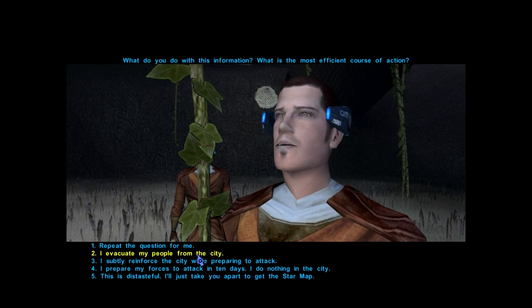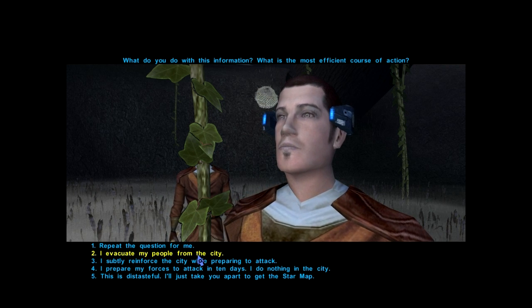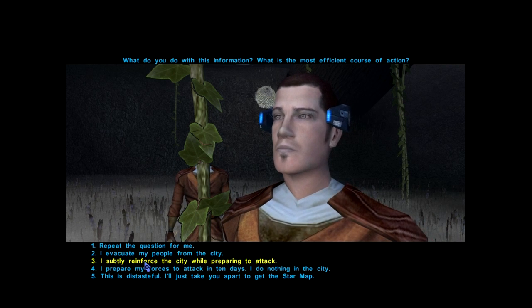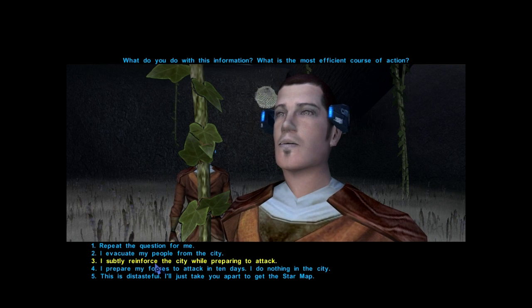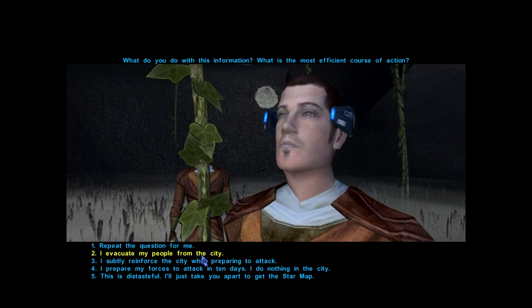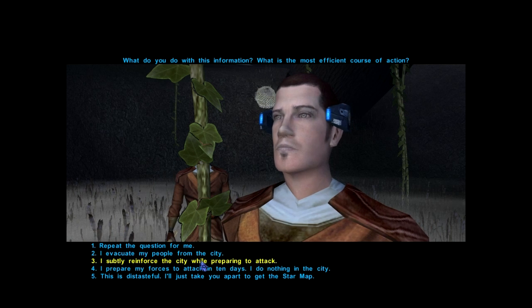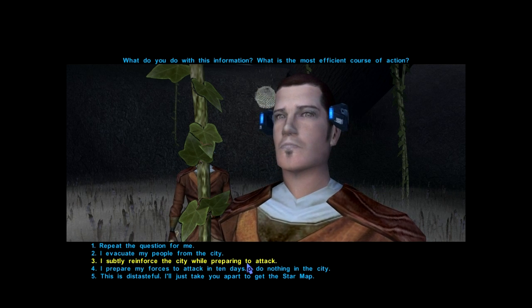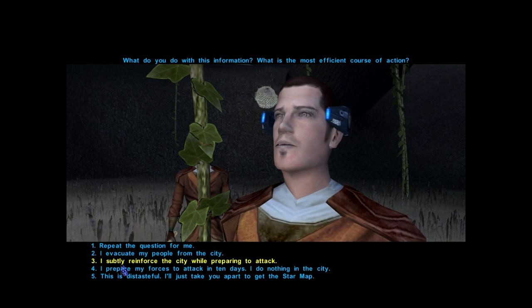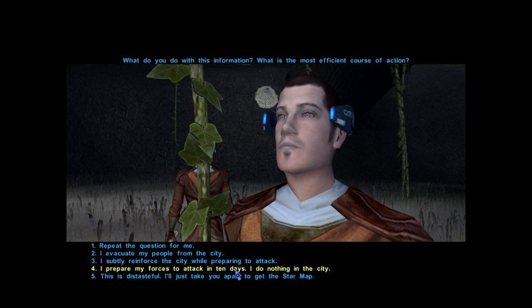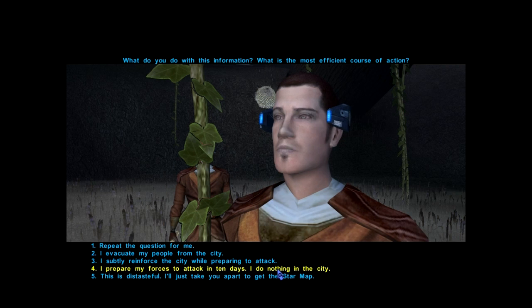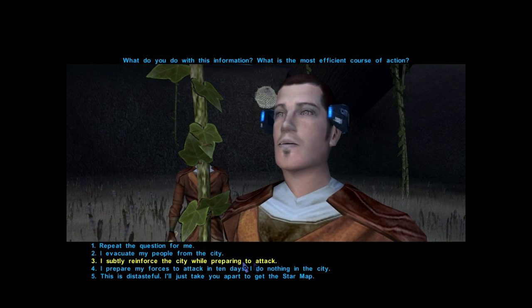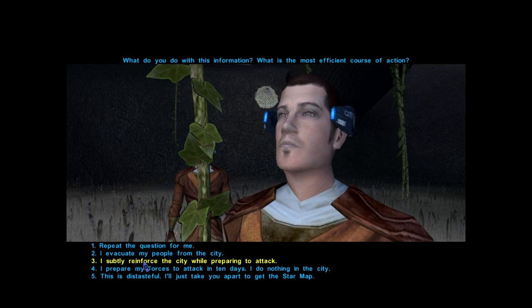So I think we need to strike a balance. Reinforce the city to minimize casualties, but also continue to make preparations to launch an attack. I mean, this gives us the best opportunity to defeat the enemy but leaves us with a smouldering city. So I think a bit of balance here is required.